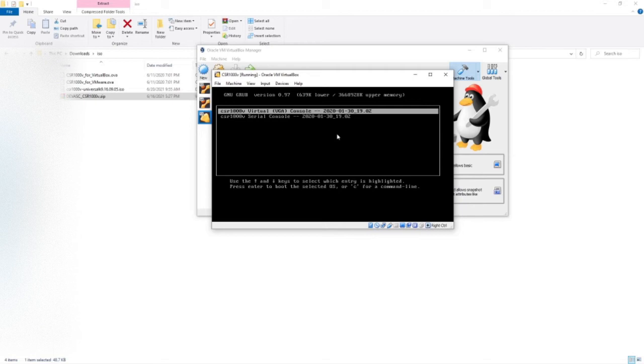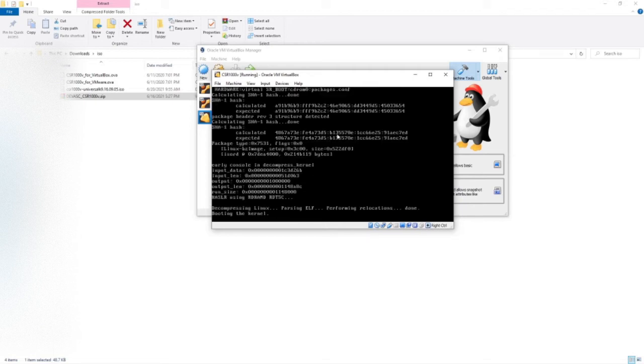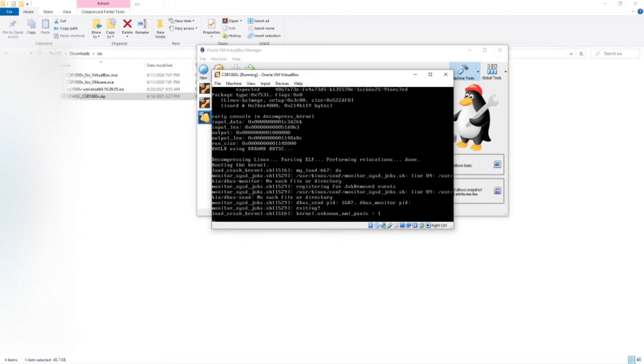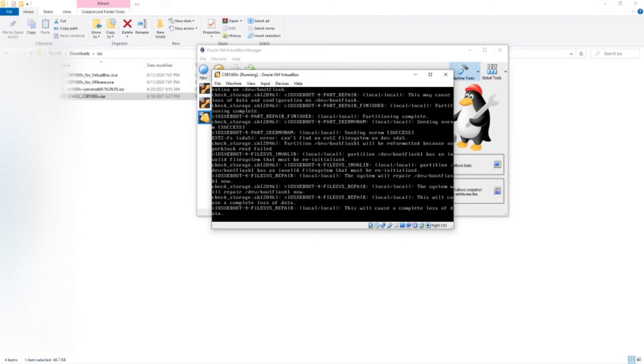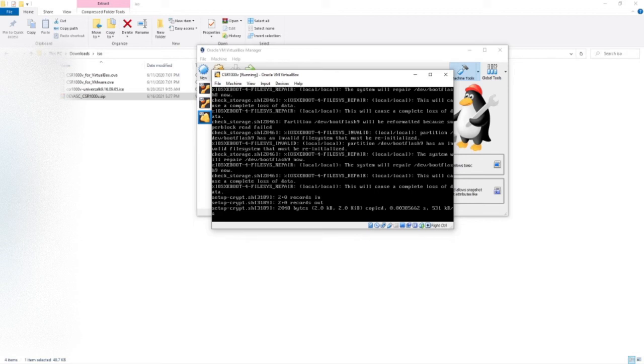Here you have to select Enter. You don't need to do anything, you only need to wait. You don't have to interact or press anything, just wait.